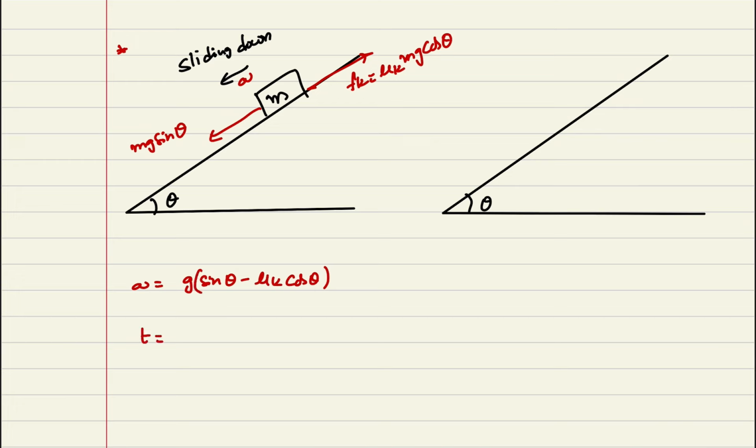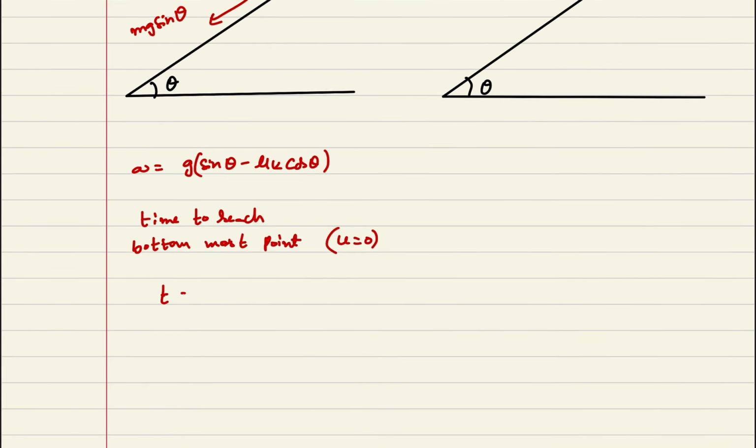This is the a value. Suppose you want to calculate the time taken to reach the bottommost point. The initial velocity is equal to 0. In that case, time t can be written as root over 2 into length divided by the a value, and then the velocity at the bottommost point.